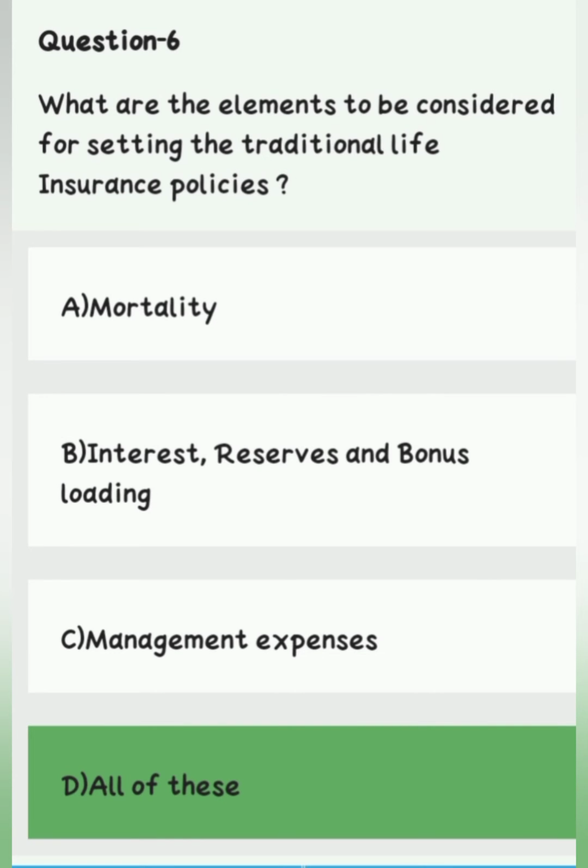Question number 6. What are the elements to be considered for setting the traditional life insurance policies? Option A, mortality. Option B, interest and reserve and bonus loading. Option C, management expenses. Option D, all of the above. Right answer is option D, all of these.